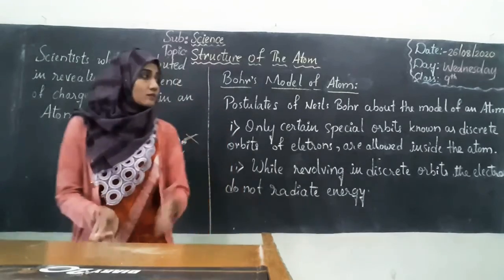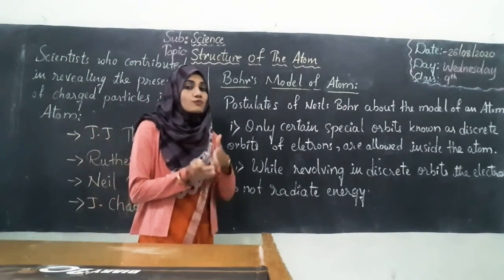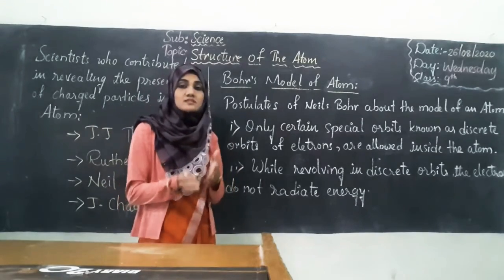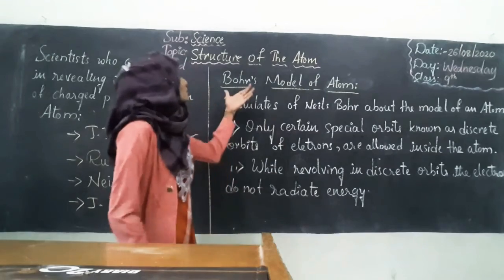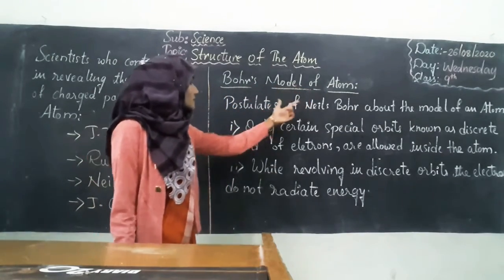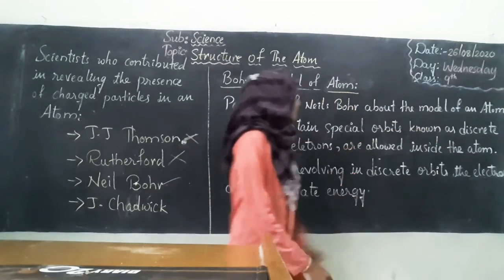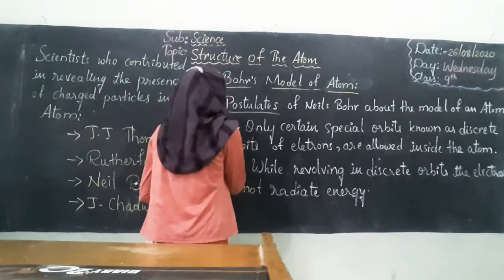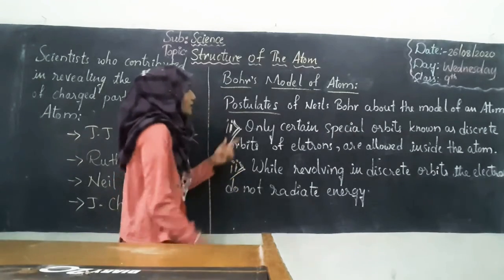Now let us see what are Niels Bohr's postulates which he presented to represent the model of an atom, that means to represent the structure of an atom. So, Bohr's model of atom. Postulates of Niels Bohr about the model of an atom. These are the postulates, students. This is the first postulate and this is the second postulate.